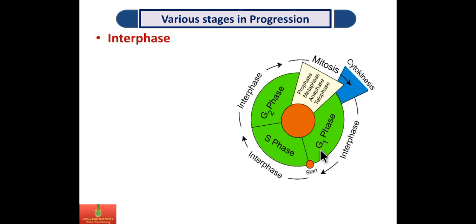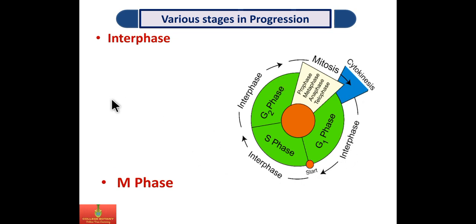Interphase shows G1, S, G2, whereas M phase shows prophase, metaphase, anaphase and telophase. After this nuclear division, karyokinesis, the cytokinesis takes place, the division of cytoplasm takes place and the cell divides.